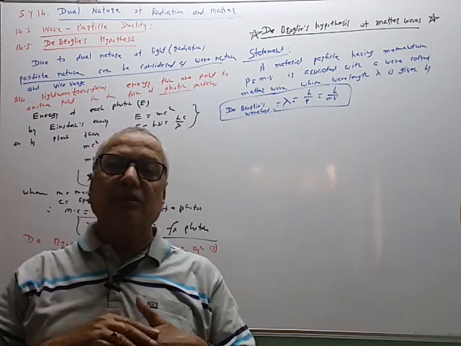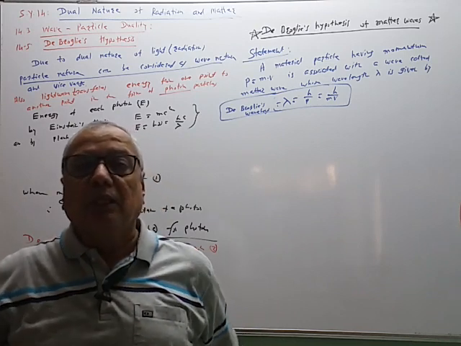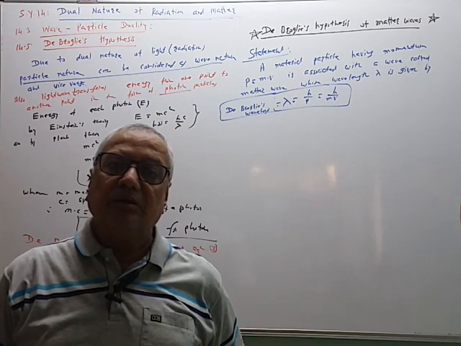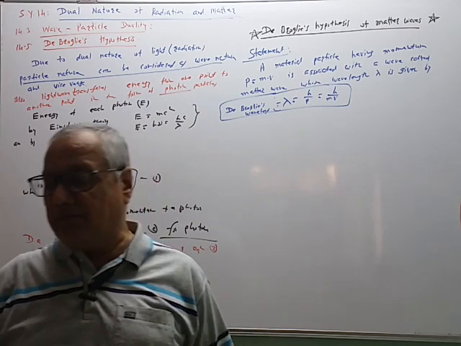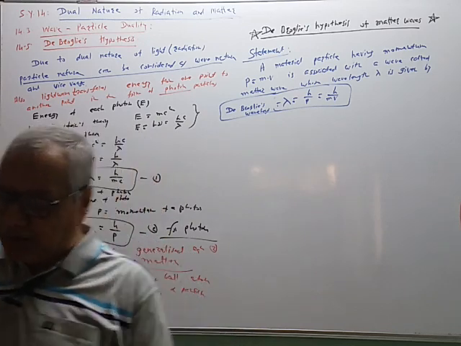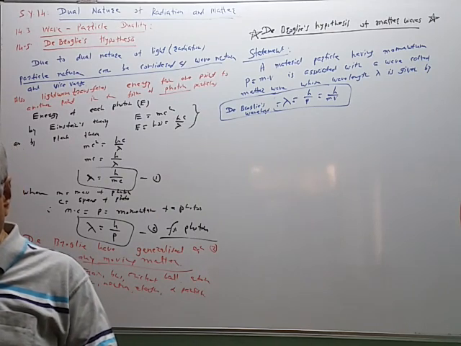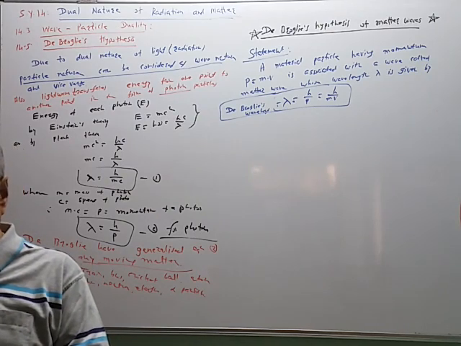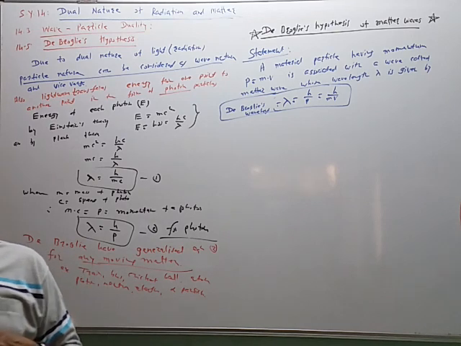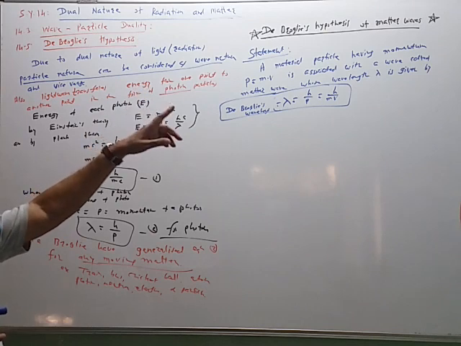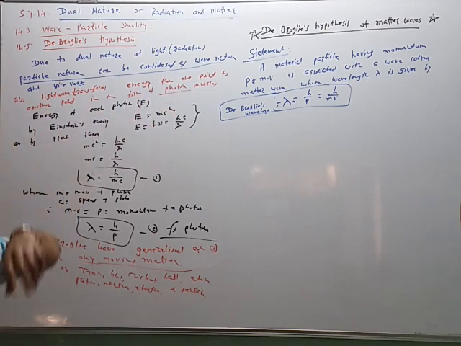So if we consider the used bodies, then this lambda will be very small for train, bus, aeroplane, etc. because mass is very large. So for used body, this concept of matter wave is not used because this lambda is negligibly small. So even though this concept was put forth by de Broglie for any moving matter, but it has a restriction.